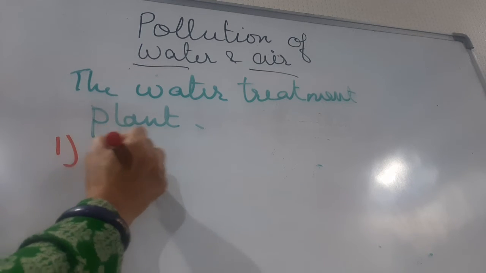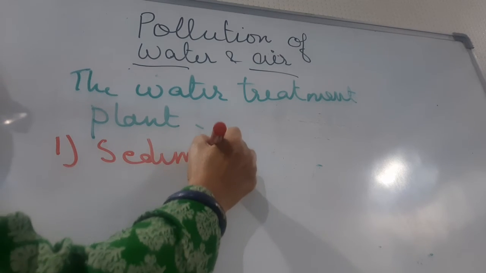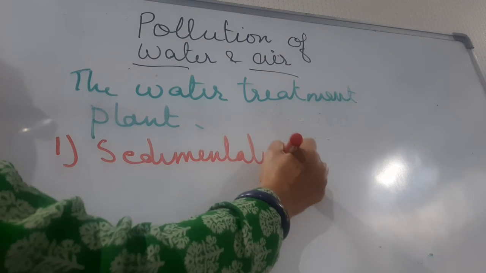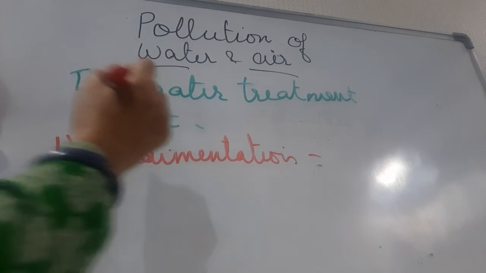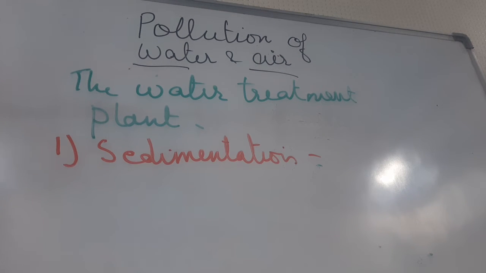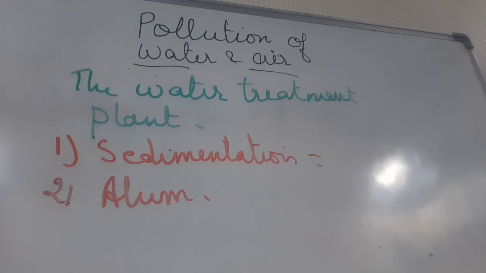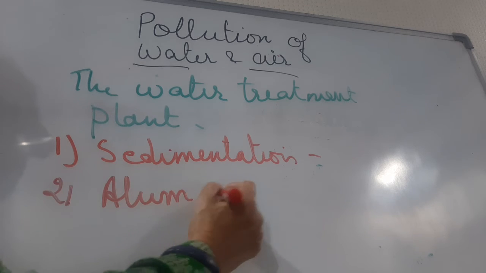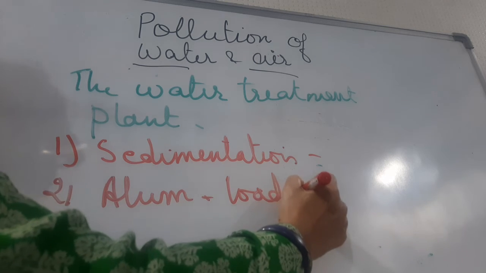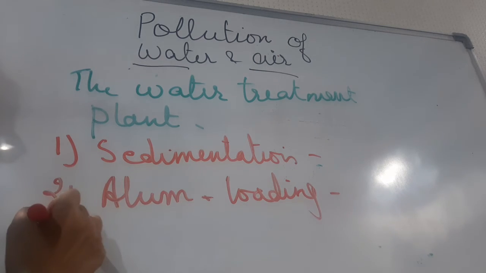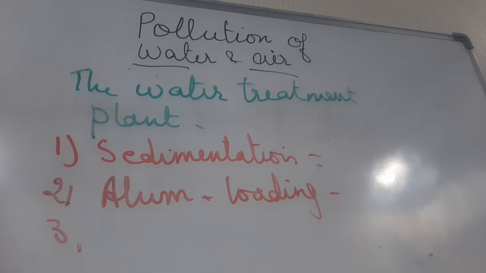Number one is sedimentation. So children, what happens? This is first done to remove large particles of solid impurities, right? Next, alum is added to the water to separate the smaller particles by making them heavier so that they settle down. This method is called loading. With the help of loading, by adding alum into the water, the solid impurities settle down.